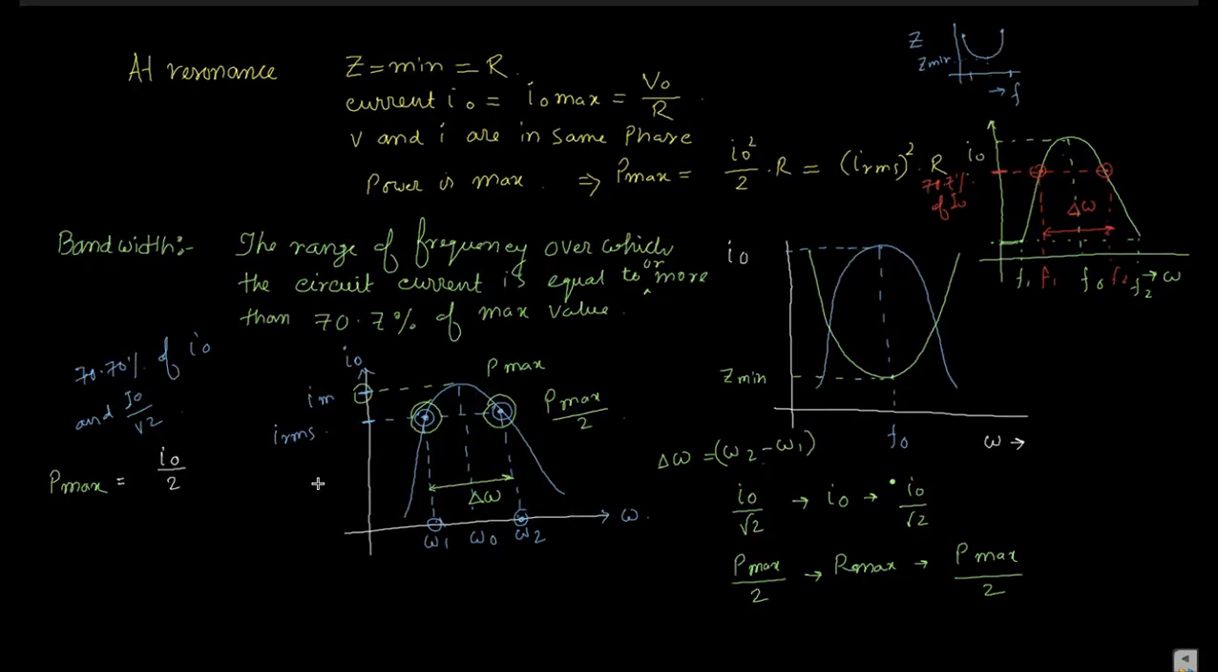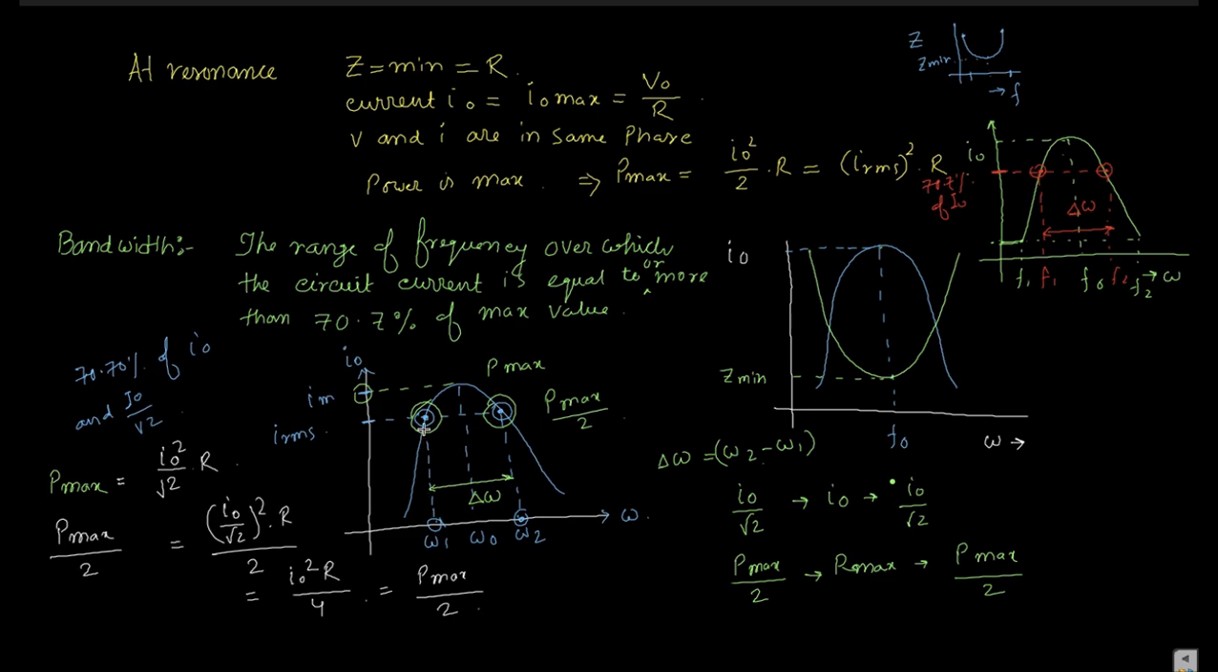Not I naught by 2, it becomes I naught square by root 2 into R. Is it? So what is P max by 2? It becomes I naught by root 2 square into R by 2. So it is I naught square R by 4. That is the P max by 2.